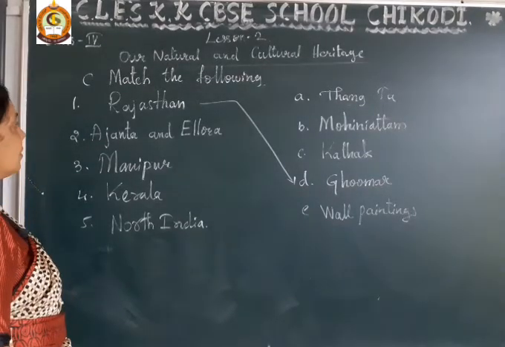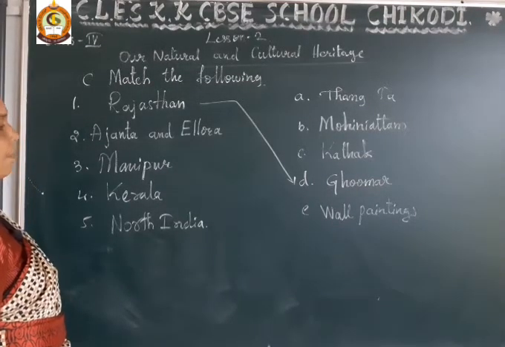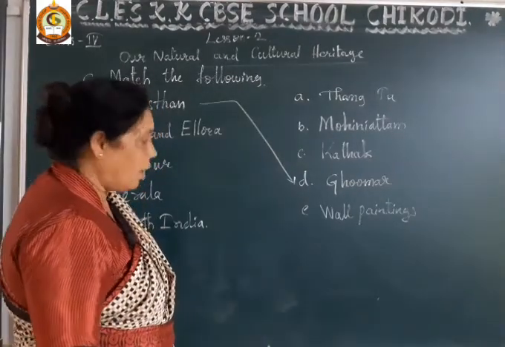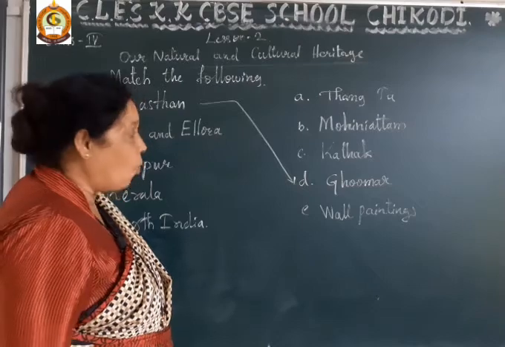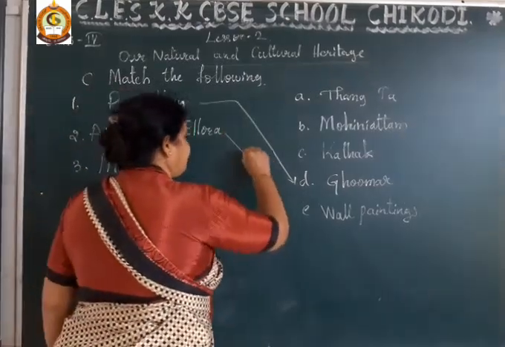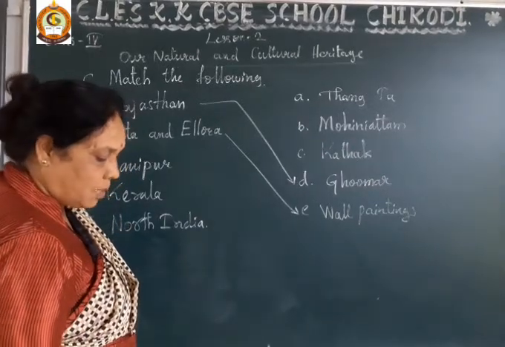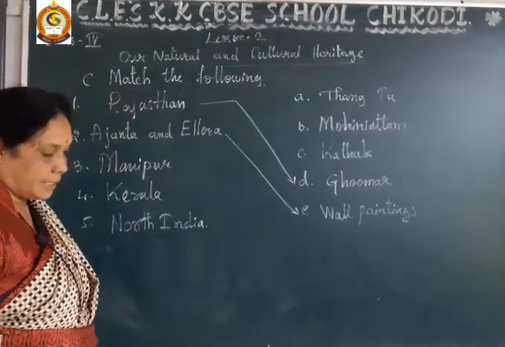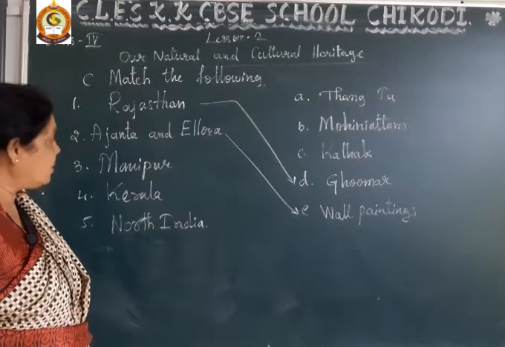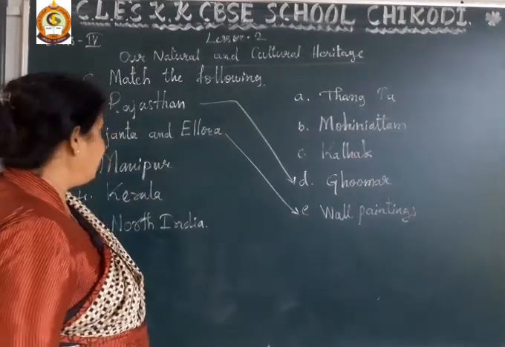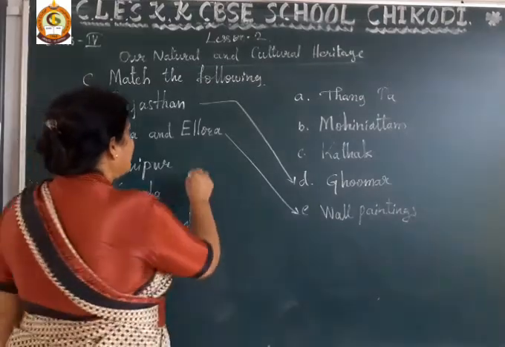And second, Ajanta and Ellora. Dear student, Ajanta and Ellora is famous for wall paintings. Next word is Manipur. Manipur is Thangta.